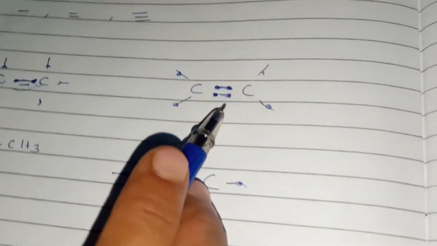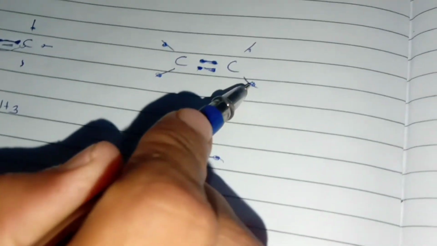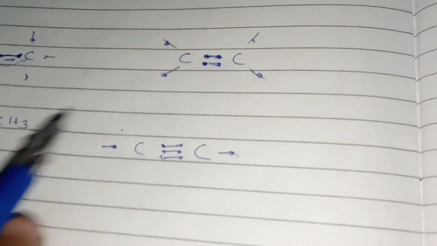Here is the double bond. Double bond means alkene. Here this carbon shares 2 electrons, and this carbon shares 2 electrons. Therefore a double bond is formed, and 2 electrons plus 2 hydrogens means 4. The valency of carbon is 4, so there should be 4 electrons.